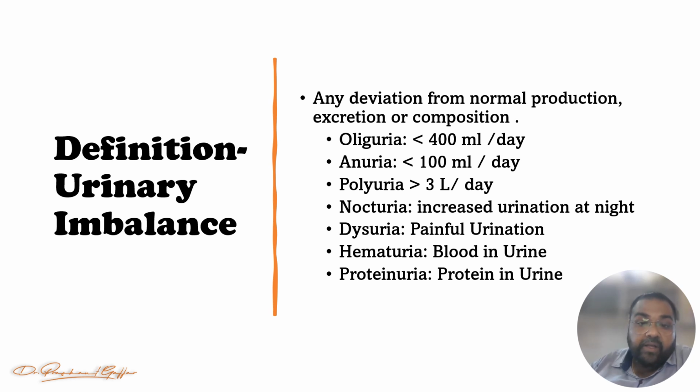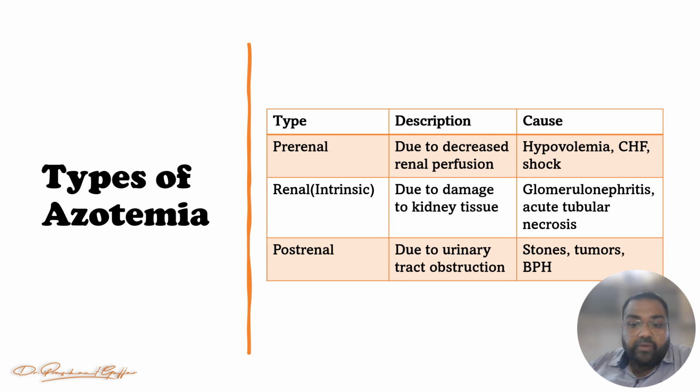So we are moving forward to our new objective, that is the types of azotemia. So azotemia we can divide into three types: pre-renal azotemia, renal or intrinsic azotemia, and post-renal azotemia, right? So let's see first pre-renal. So pre-renal is due to decreased renal perfusion. किडनी के पहले का प्रॉब्लम है, किडनी के अंदर जितना भी ब्लड फिल्टर होने के लिए आता है वो कम आएगा ड्यू टू द डिक्रीज रीनल परफ्यूजन.